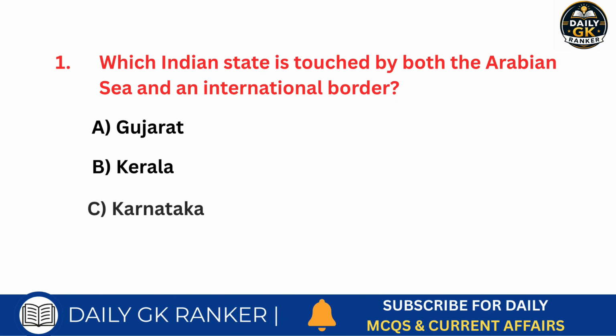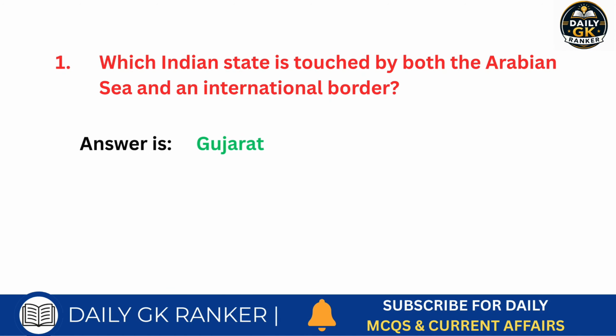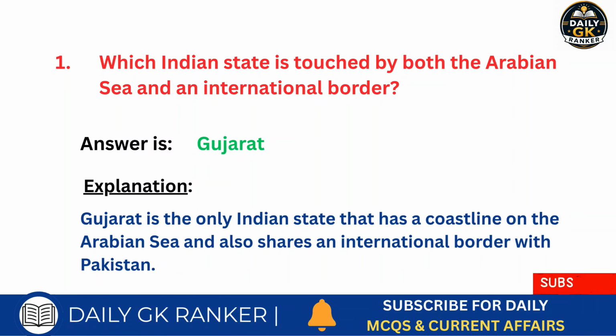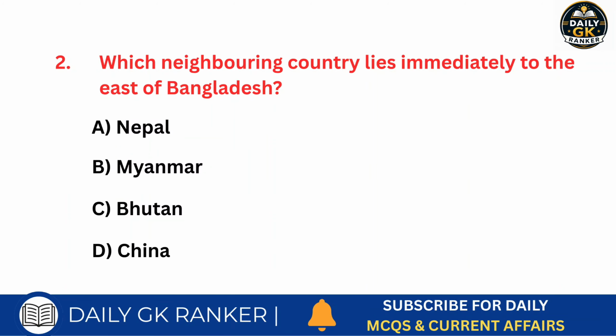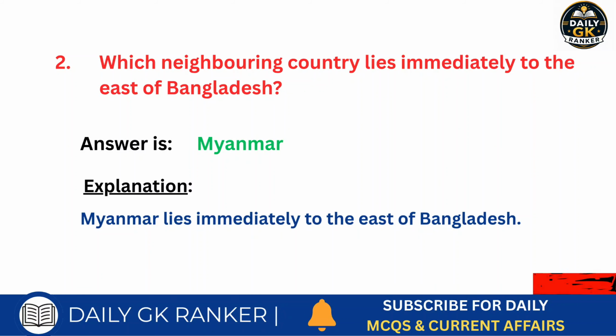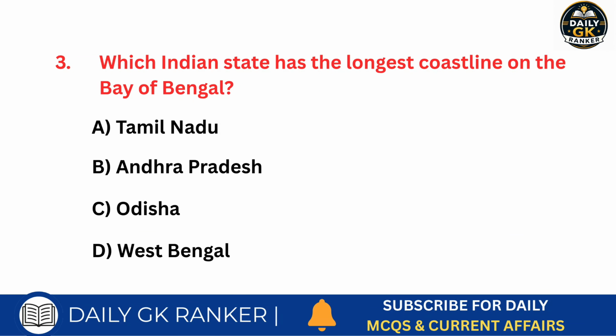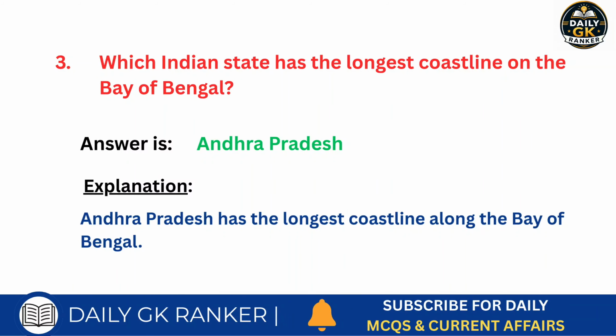Which Indian state is touched by both the Arabian Sea and an international border? Answer is Gujarat. Which neighboring country lies immediately to the east of Bangladesh? Answer is Myanmar. Which Indian state has the longest coastline on the Bay of Bengal? Answer is Andhra Pradesh.